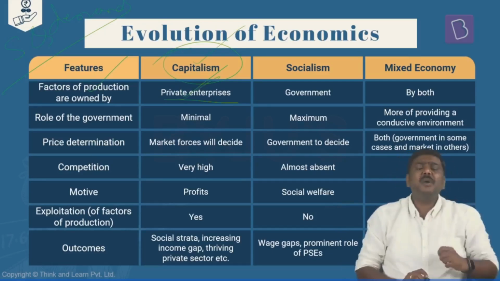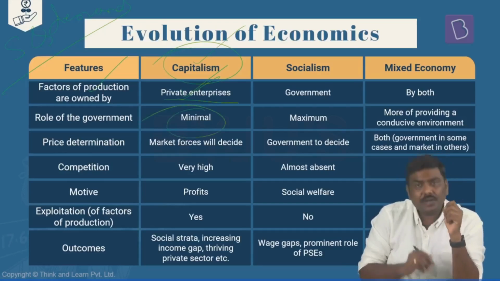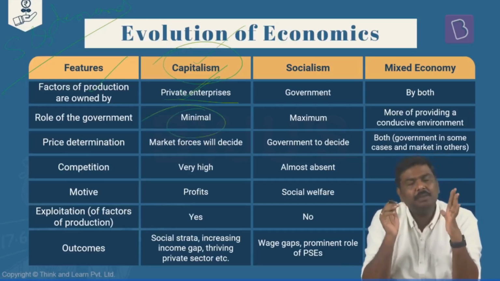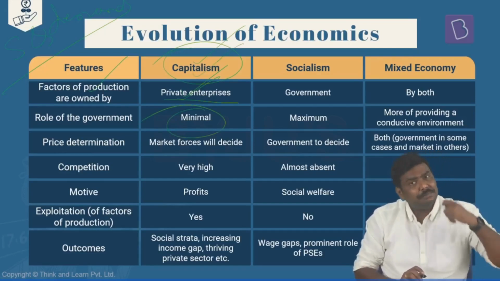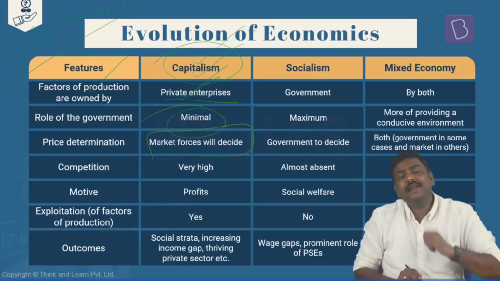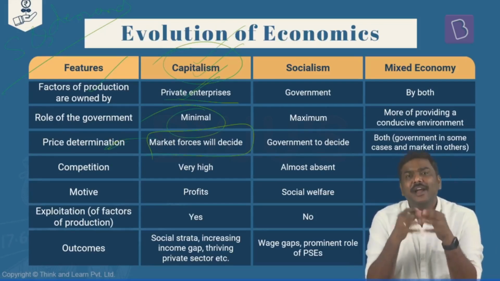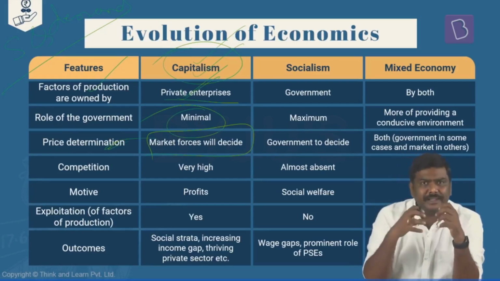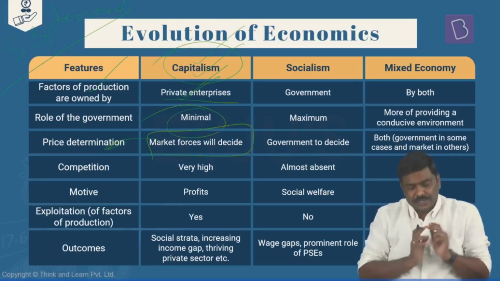So first, factors of production are owned by the private sector. Second, what is the role of the government? It is very minimal. The role of the government is very minimal in case of capitalism because the private sector participation is very, very high. Next, the market forces of supply and demand will determine what is the price of this particular commodity. At what price it will be sold in the market depends on how much is the supply, how much is the demand of these particular goods in the market.